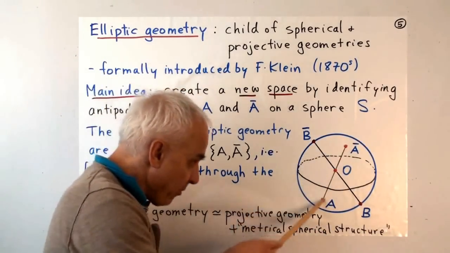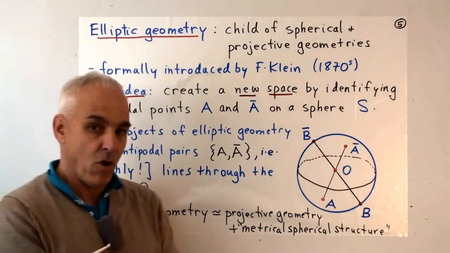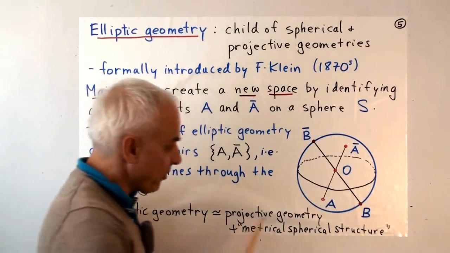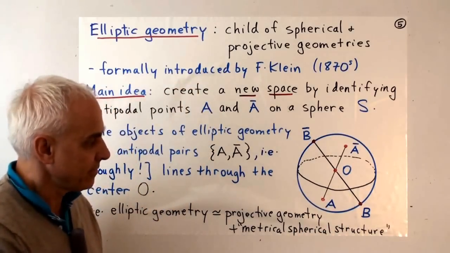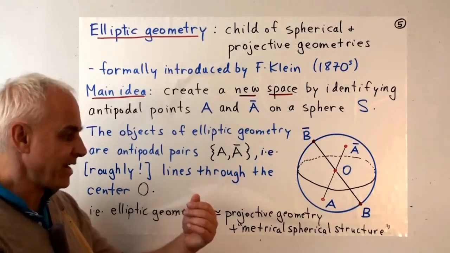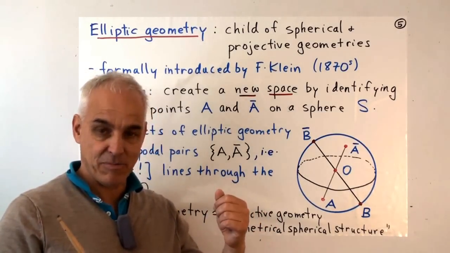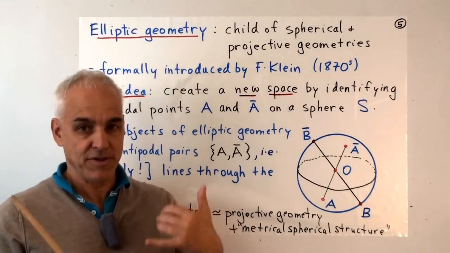For example, this is one point in the elliptic space, this is another point in the elliptic space. There will then be only one line that passes through them both, namely the great circle that they have in common. Because this device excludes the possibility that we're considering A and its antipodal point as two different points. They're no longer allowed to be different because they're glued together.